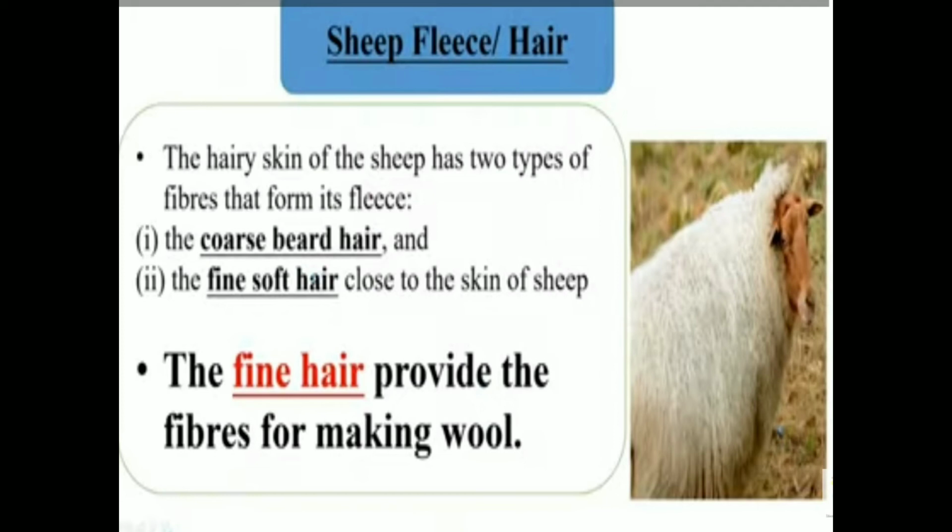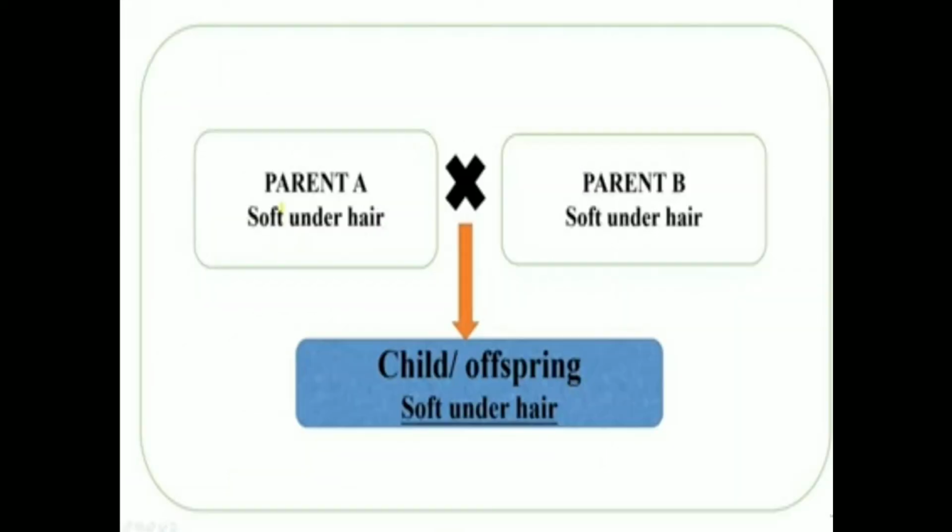The wool which we obtain is from the fine hair, not the coarse hair. So the fine soft hair close to the skin provides the fibers for making wool.